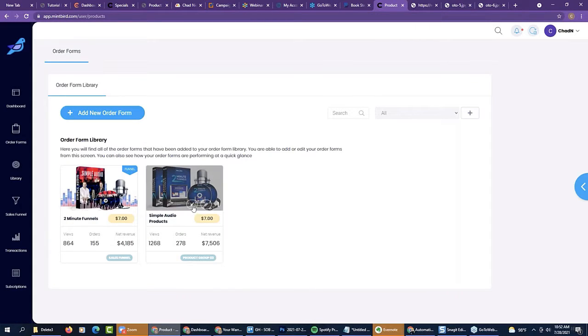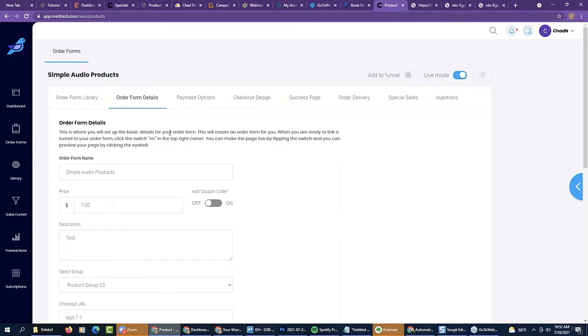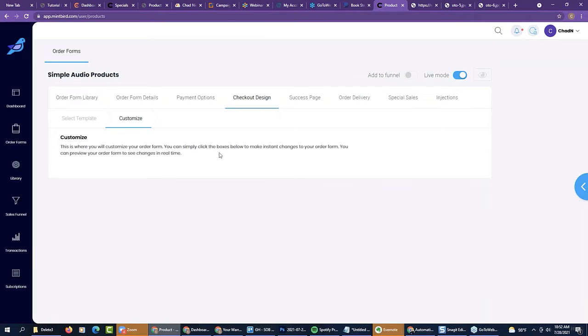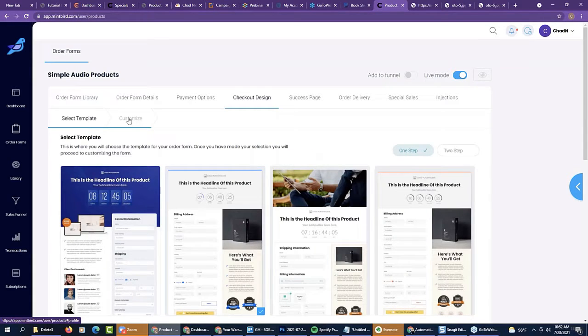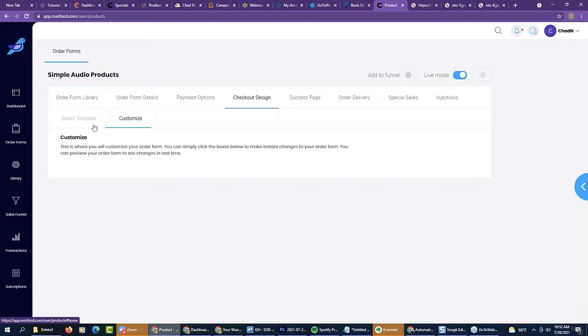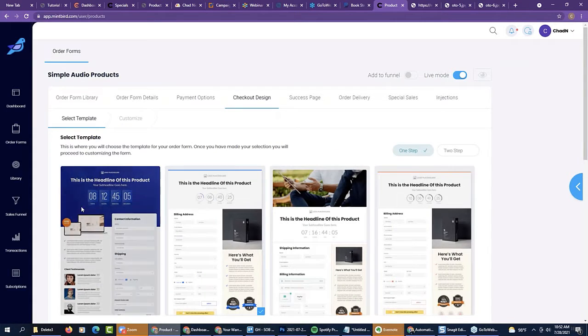You're going to come over here and you're going to bring in your libraries. Check out design here, and you're going to go ahead and say, okay, I want to have this, I want to have that, I want to have this, I want to have that. Okay, very simple to do.